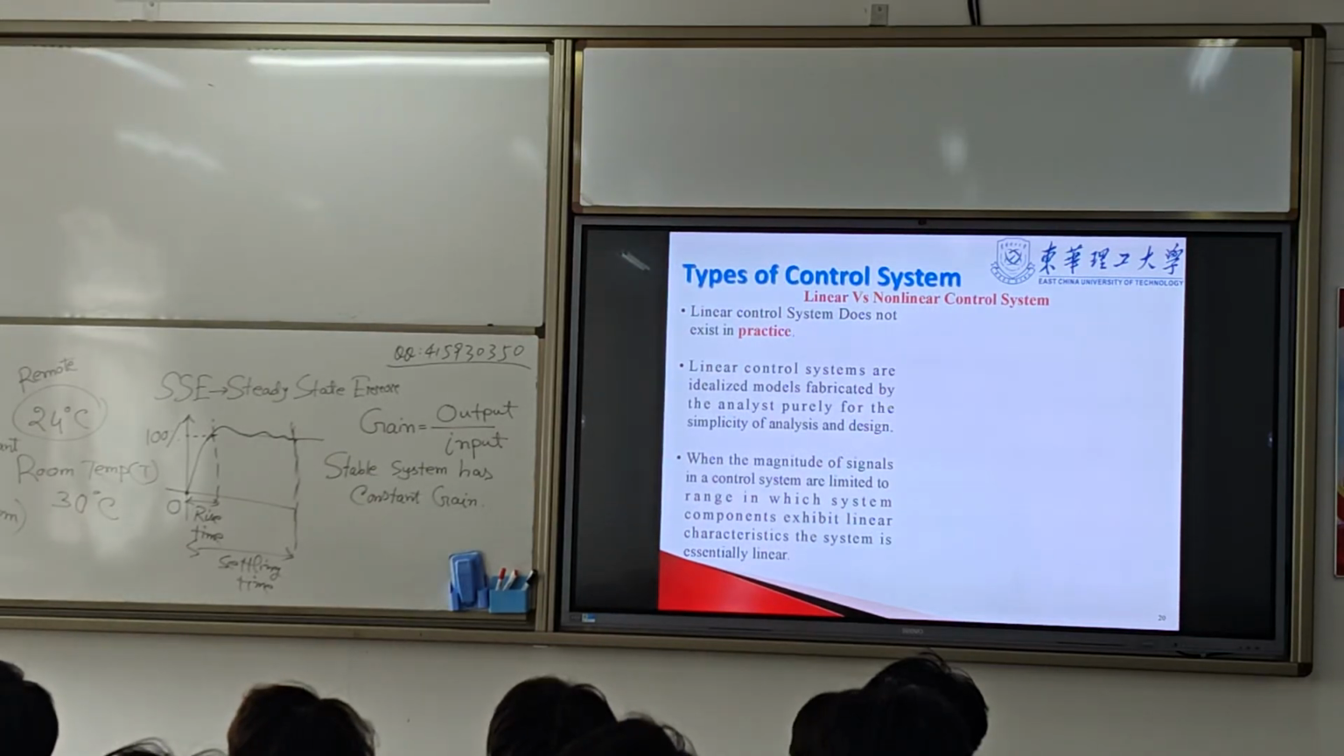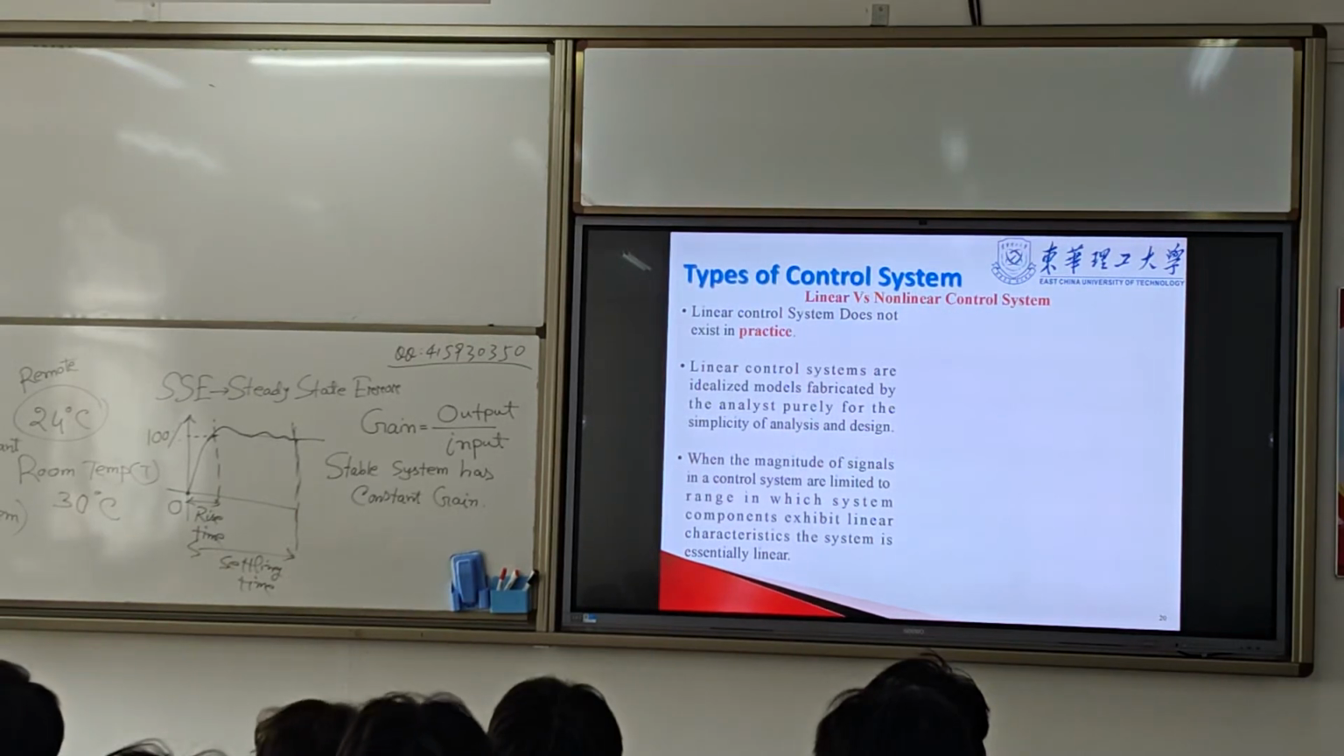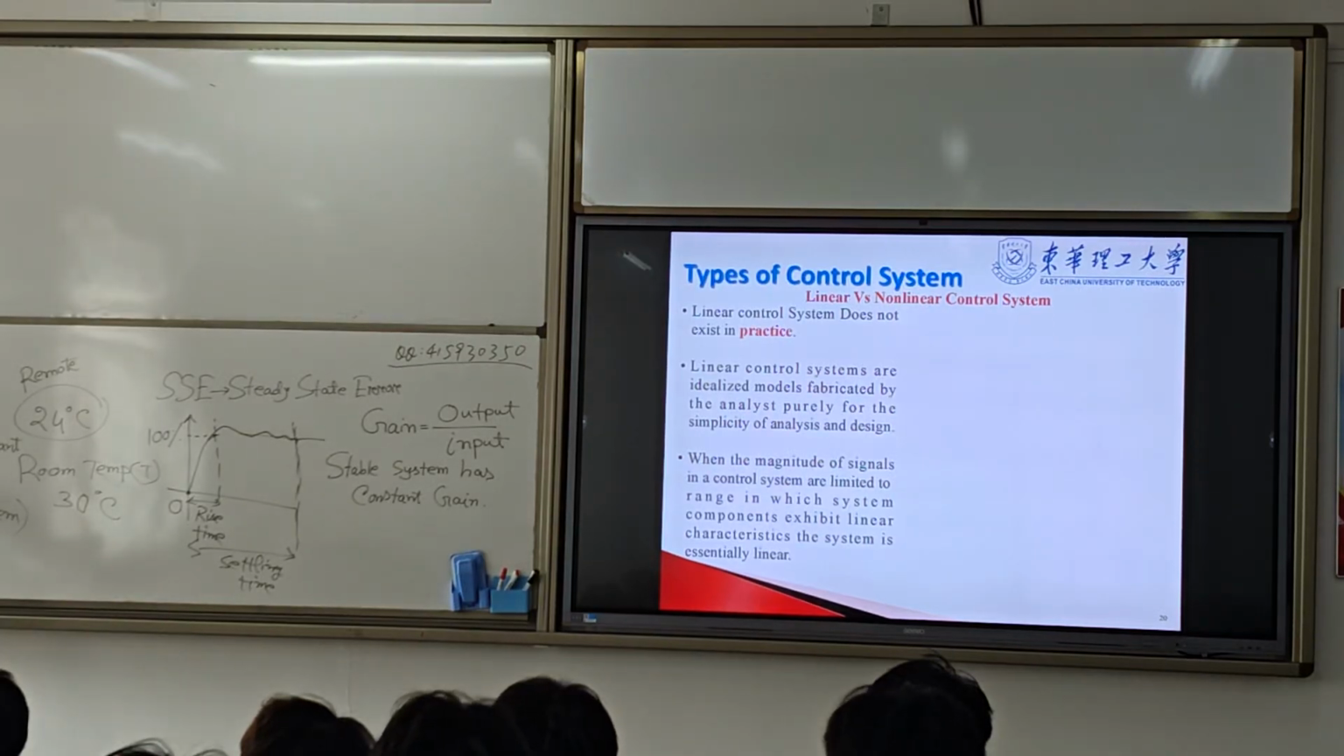So if you want a stable system, we need to design an LTI system. LTI, linear time invariant system. Linear time invariant means the first term is linear. It has to be linear. The second term is time invariant. Time invariant, I will talk about it later on. So that system we call a stable system.